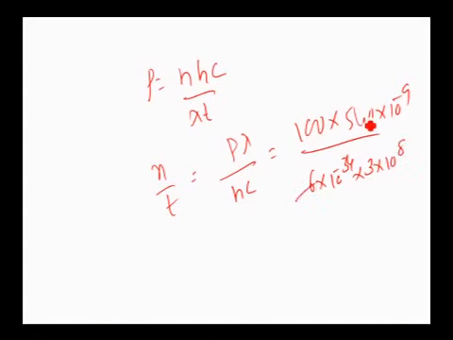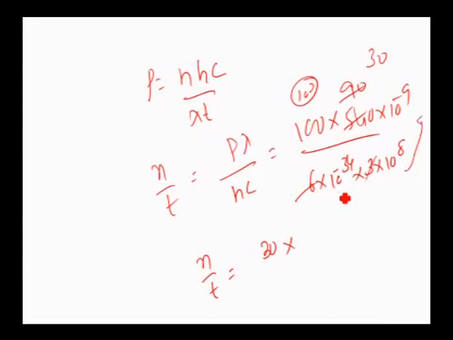Simple calculation, 6 ones are 6, 9 times cancel. 6 into 9 is 54, therefore 90 into 6 is 540. Now 3 ones are 3, 10 times cancel. Watch the powers, therefore n by t is equal to 30 into 100, which is nothing but 10 power 2. The plus 8 moves up and becomes minus 8, so minus 34 plus 8 will be minus 26. Minus 26 shifted becomes plus 26. What are the powers now? It is 10 power 2 is there.